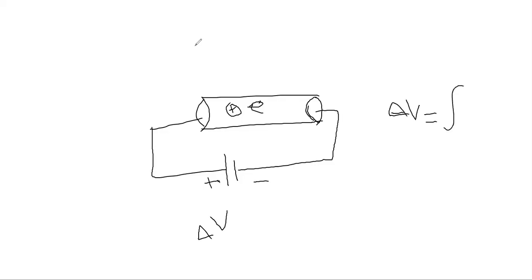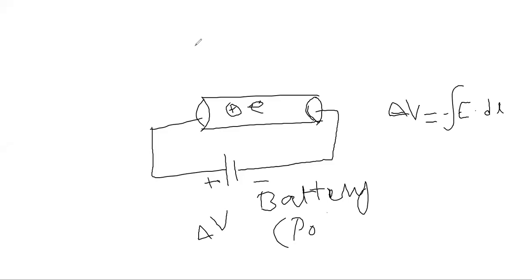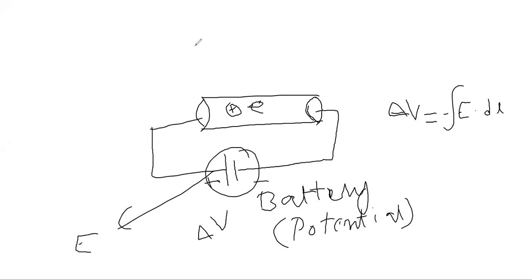And you know that what is potential difference? That is equal to E dot dl. Means when you connect with a battery, actually you are supplying a potential difference. So whenever we connect a battery, now what will happen? That when this battery will create an electric field, because potential difference means electric field.